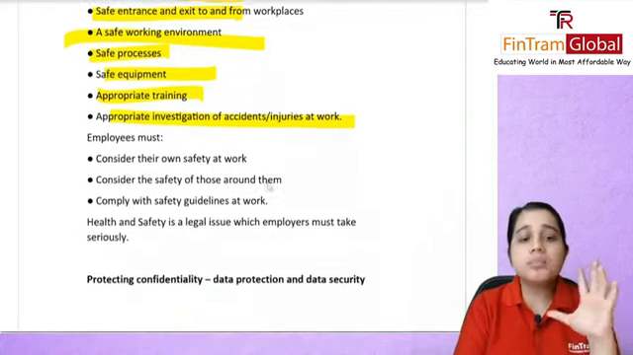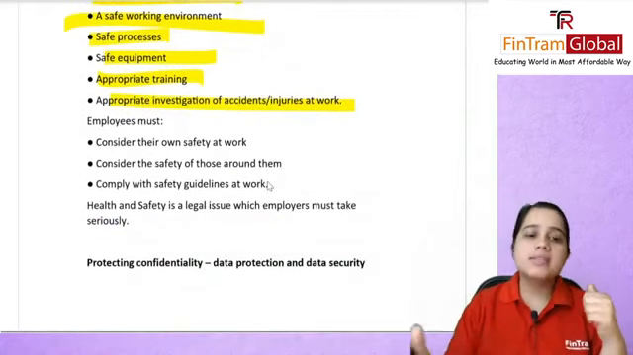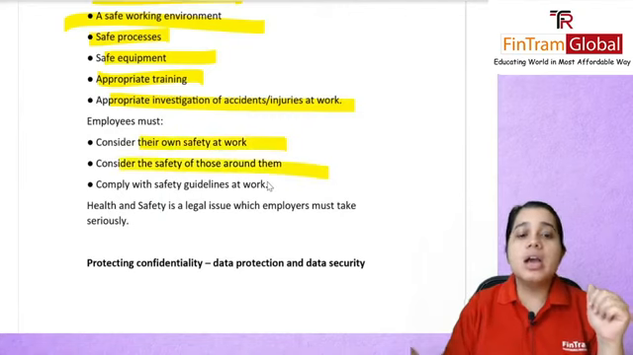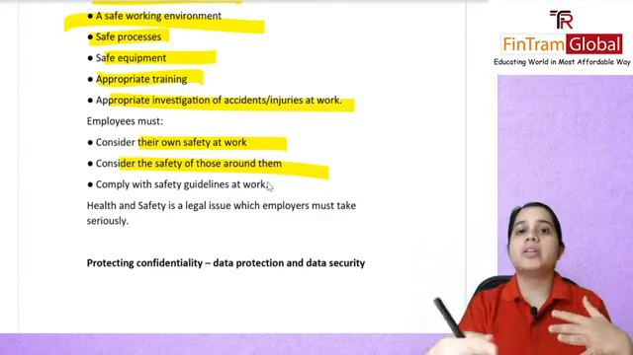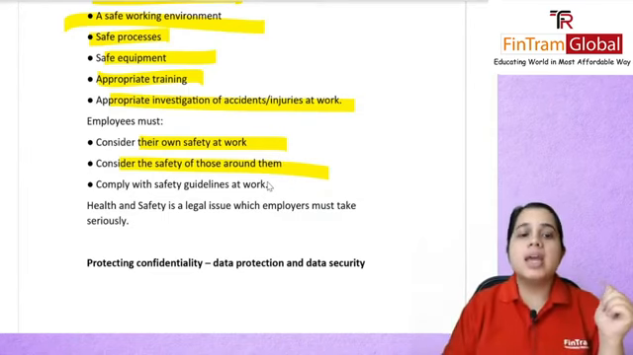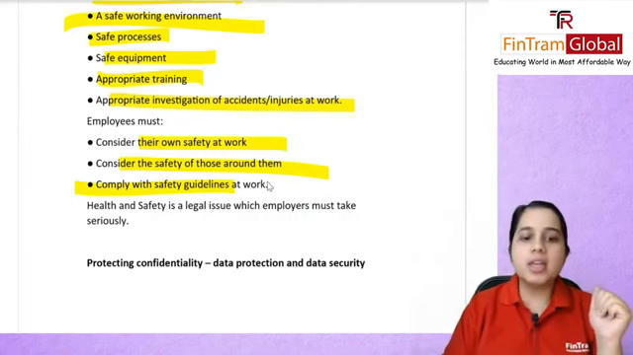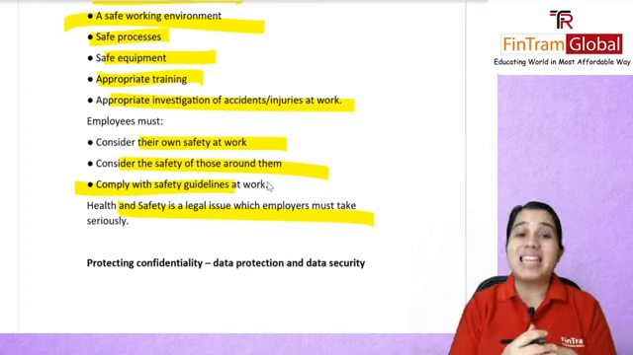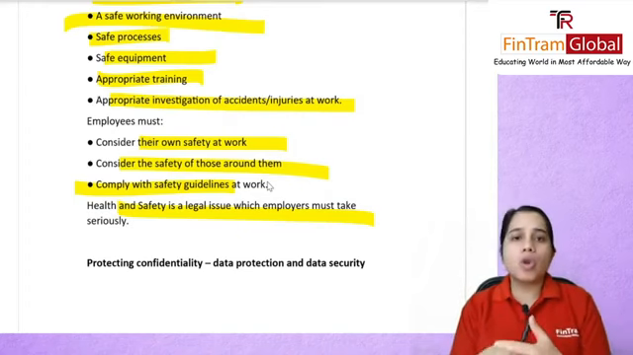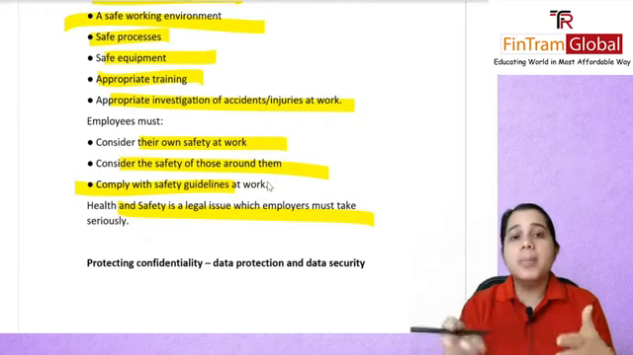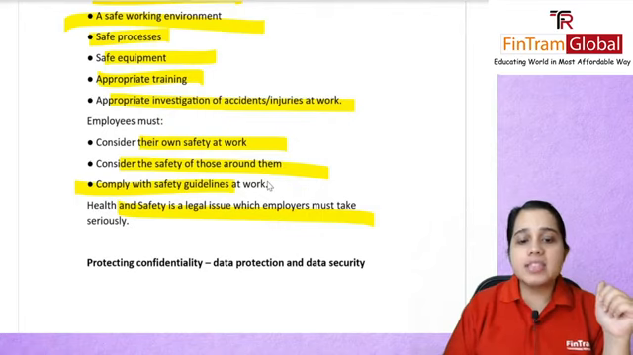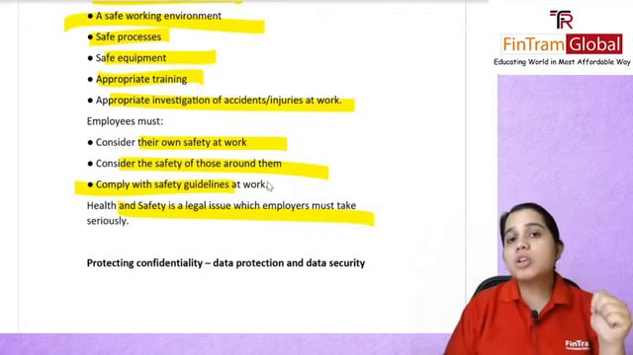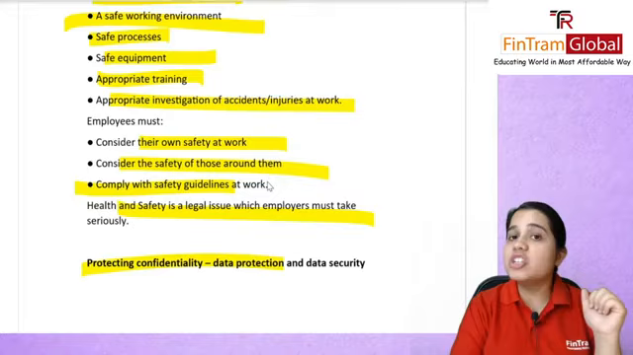Employees also need to do some things. They need to consider their own safety at work and also the people around them. Make sure whatever you're doing will not affect another person in a harmful way. Comply with all the guidelines, and of course listen to the trainings carefully. This is a legal issue which employers must take very seriously. It is not something employers will take lightly, because employees can go ahead and in the future sue also.